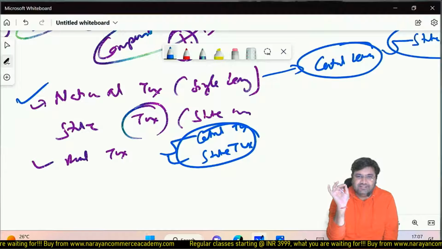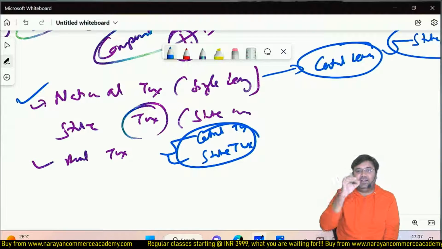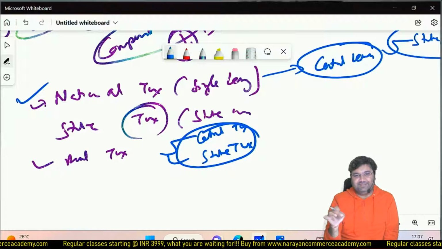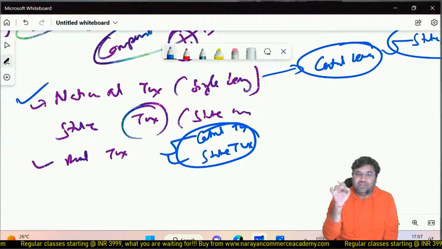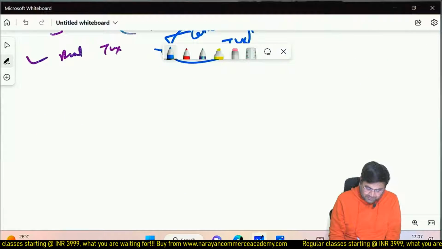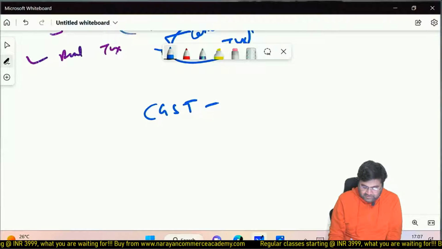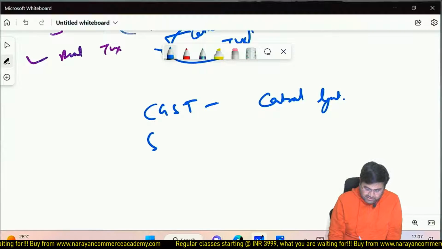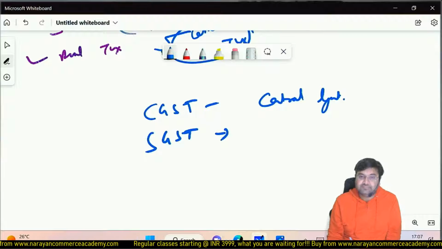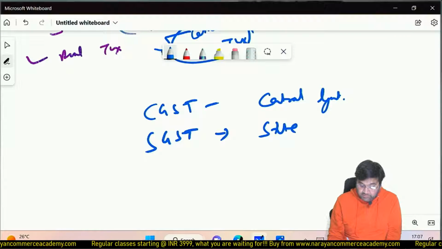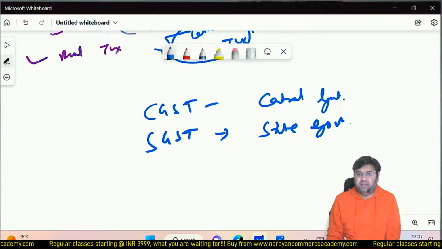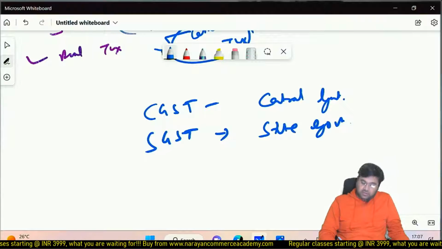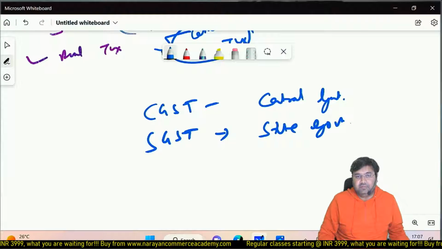Dual tax. So on each transaction, central government is going to levy central tax and state government is going to levy state tax. So GST structure: CGST, central government tax. So this is the revenue of central government. SGST, respective state. So state government, respective state. Because there are various states in India: Tamil Nadu, Kerala, Telangana, Andhra Pradesh, Goa. Various states. So each state is going to levy SGST.